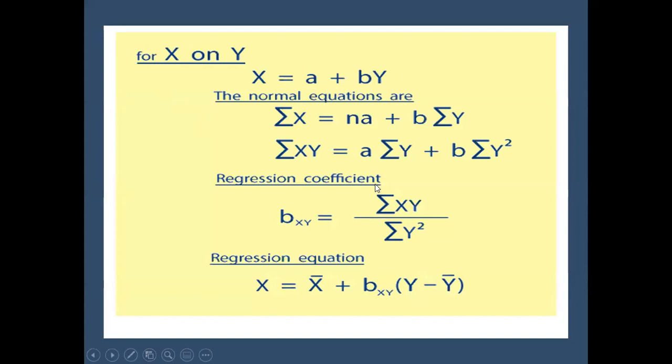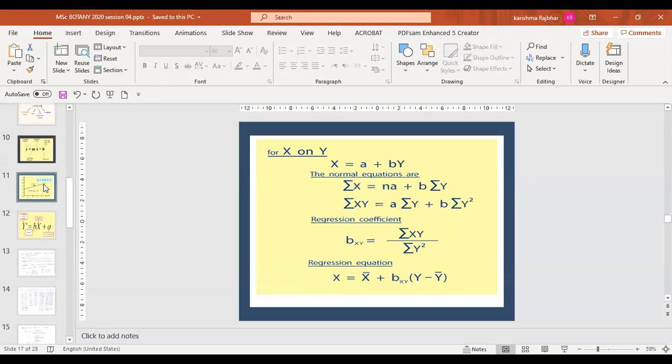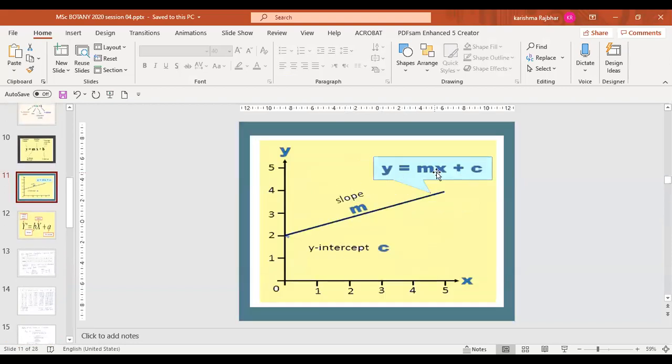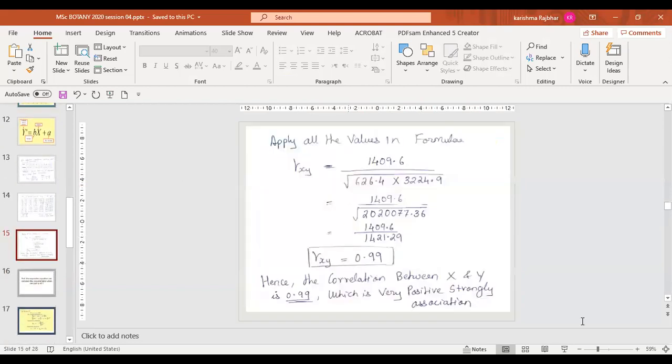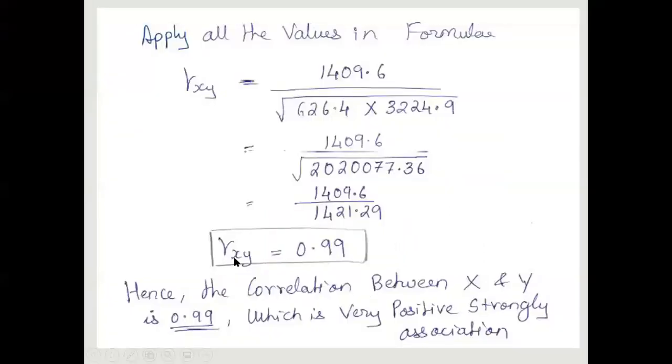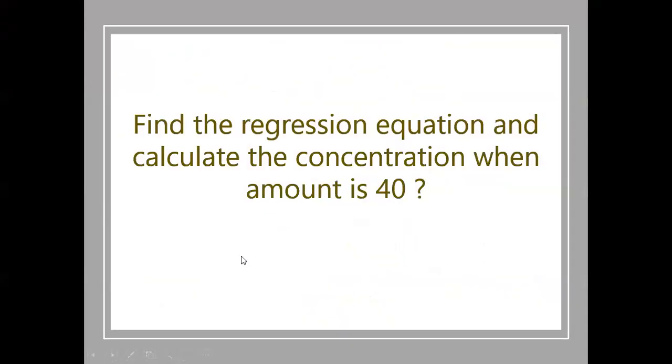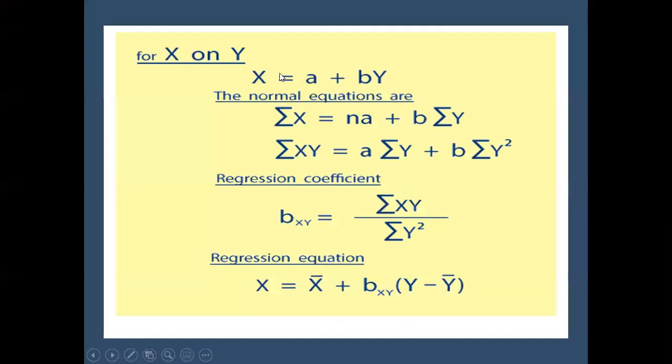Just be clear here, because here we were calculating y equals mx plus c, meaning y on x. But in this sum, where you are calculating regression of x on y, the equation changes. Here you take x equals bm or by plus c or a.